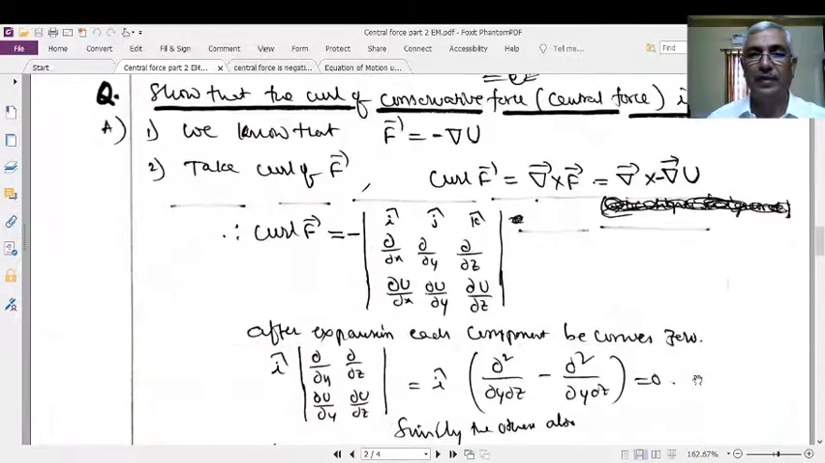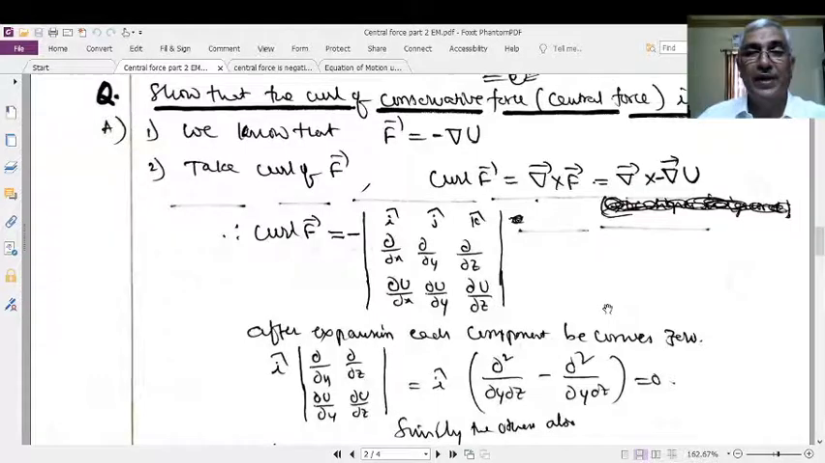Let us go for the next property. That is, we have to show that the curl of a central force is 0. Curl means bending effect, rotating effect. What is a central force? It is a force that is always acting in a particular direction. Just now we observed that the central force is the gradient of potential energy. Gradient means variation of a scalar in a particular direction.